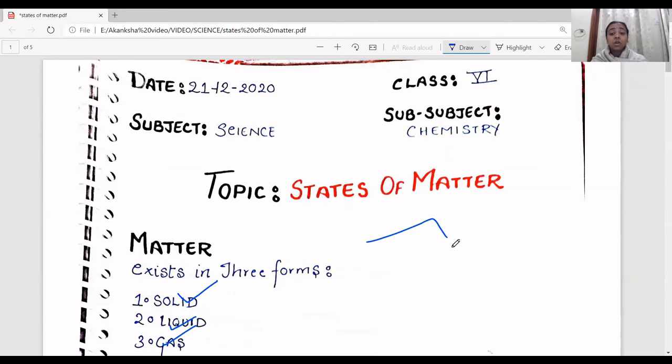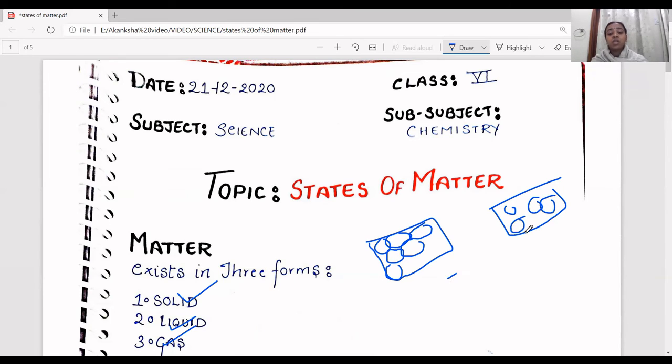In solids, we saw the atoms were tightly packed with each other. The intermolecular spaces between the atoms were the least, and the intermolecular attraction was the highest in solids. In liquids, the molecular attraction was less than in solids, and the intermolecular spaces were prominent.